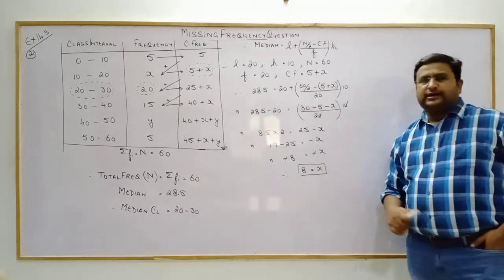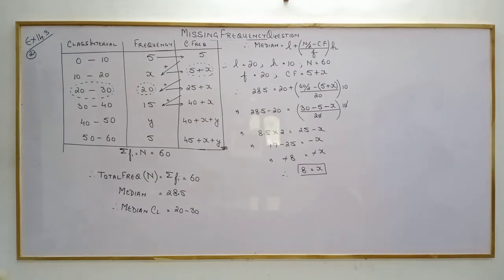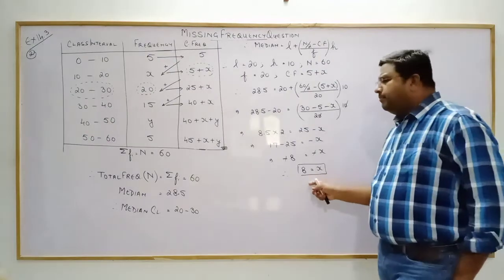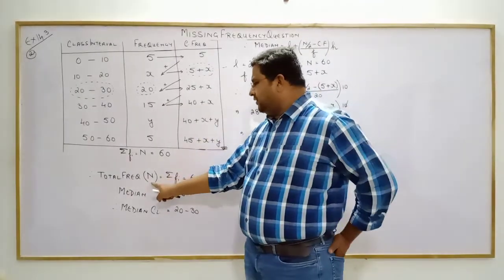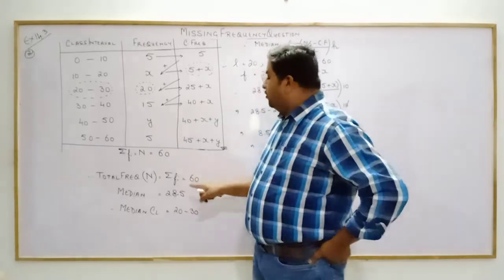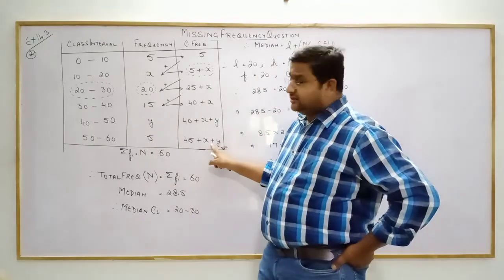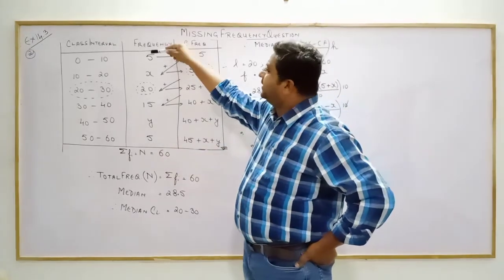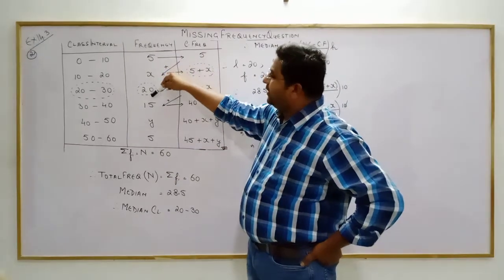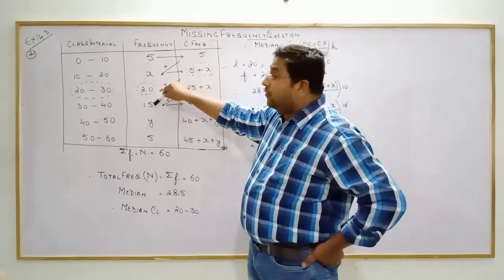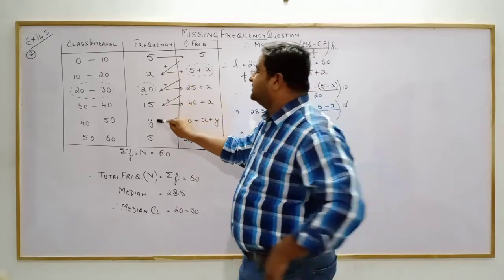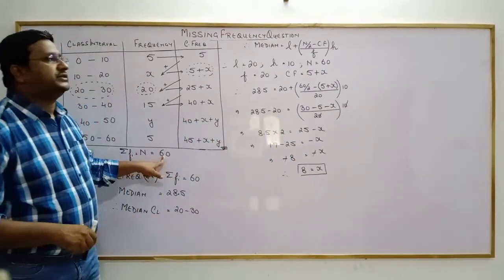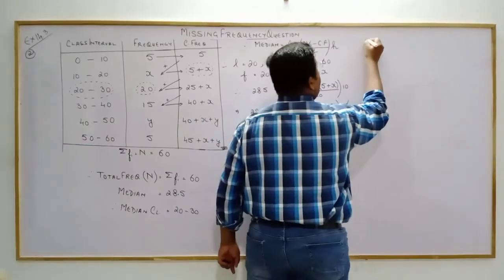Yes, but the question arises that this is x. Where is y? How to get y? So come back over here. Total frequency was given to us as how much? 60. And we know the last term of the cumulative frequency is equal to the total. You can check over here: 5 plus 12, 25. 25 plus 15, 40. 40 plus 5, 45. Plus x plus y is equal to how much? 60.